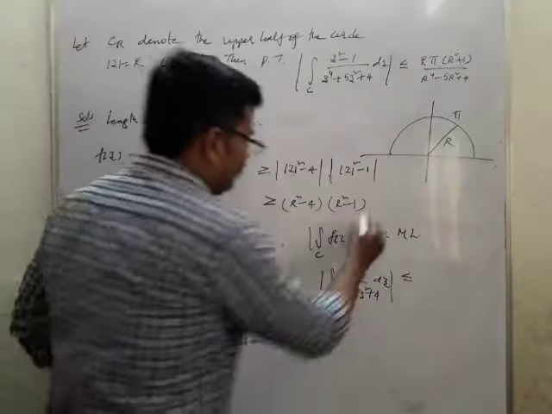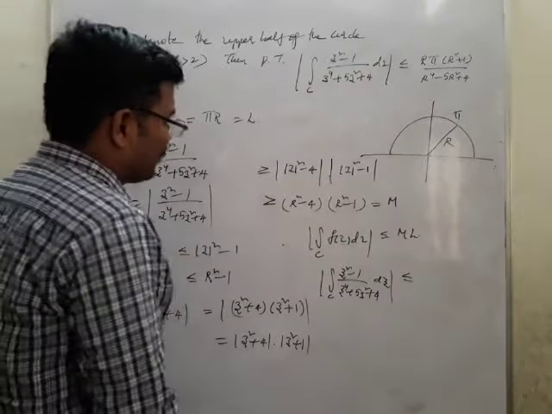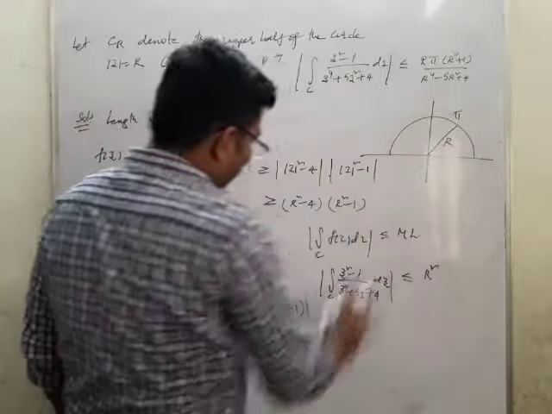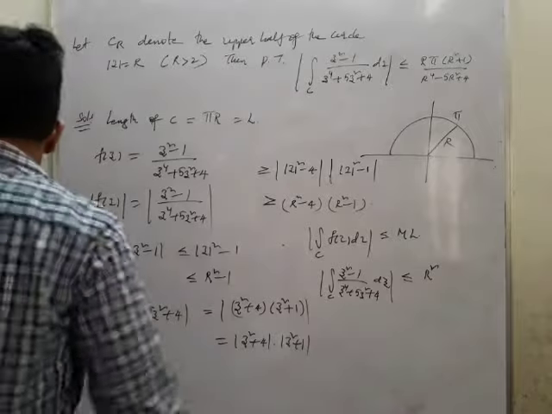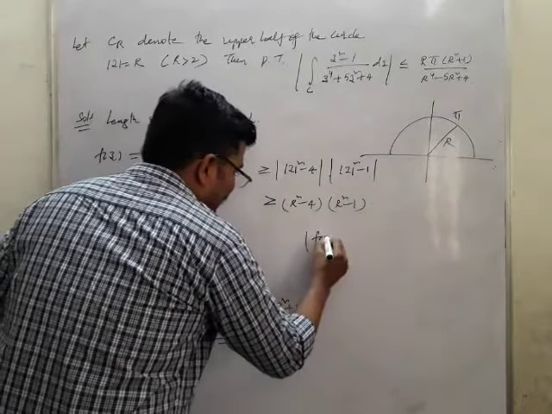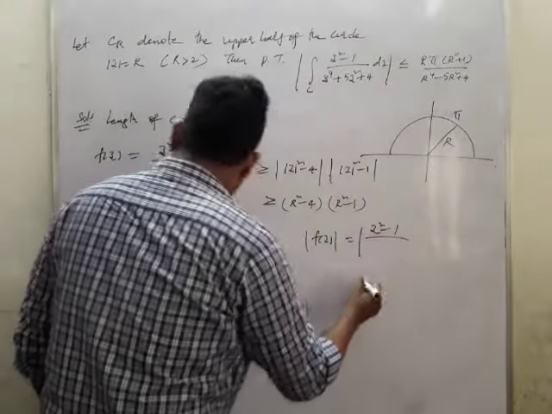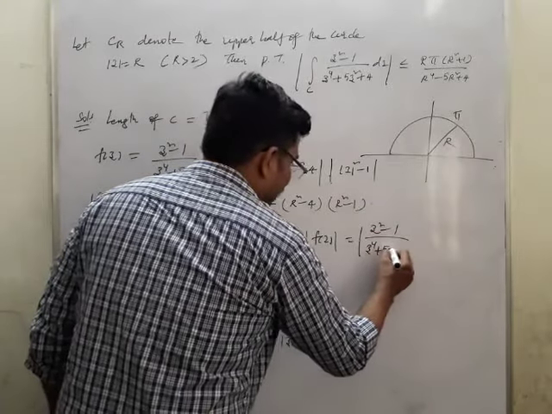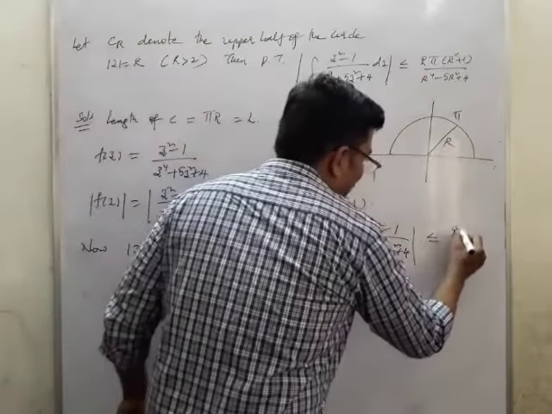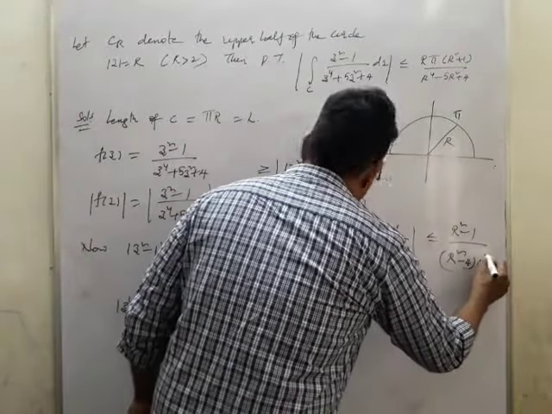Now we have to write mod f of z, which is mod of (z square minus 1) by (z power 4 plus 5z square plus 4), which is less than or equal to, the first value r square minus 1 in the numerator, and the denominator value is r square minus 4 into r square minus 1.